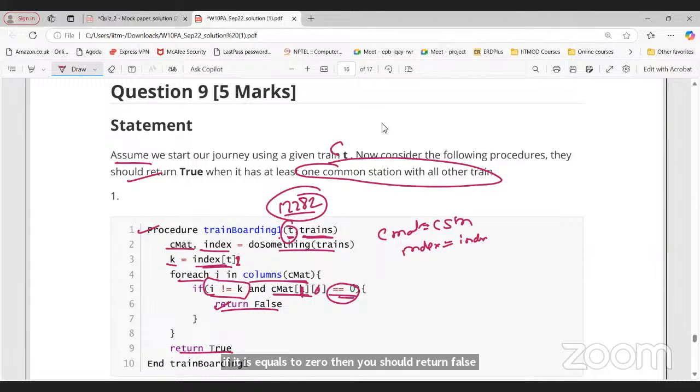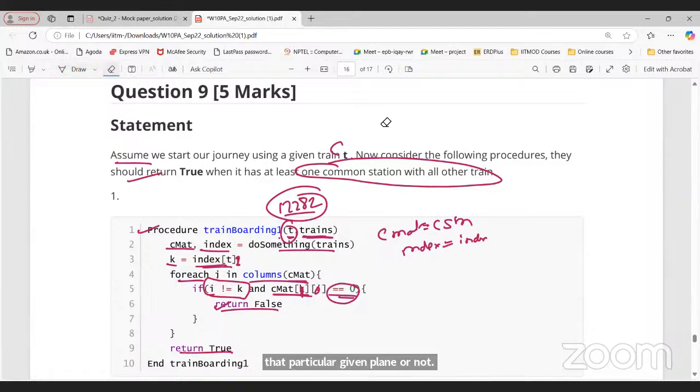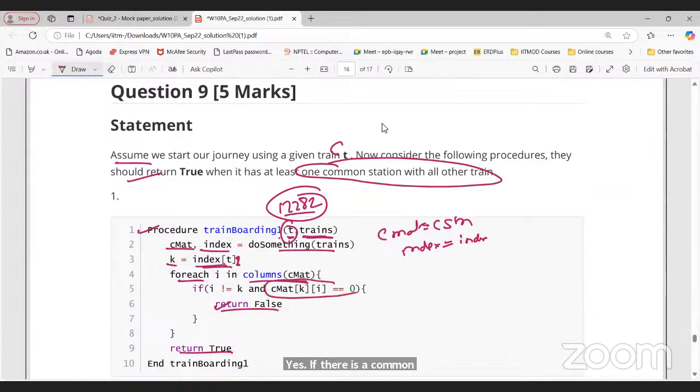That is true or this is correct or wrong according to a given condition. I want to return true when there exists a common station between two particular given trains or not, right? So if there is no common station, it returns true, sir. Yes, if there is a common station, it's returning true. Okay, sir.